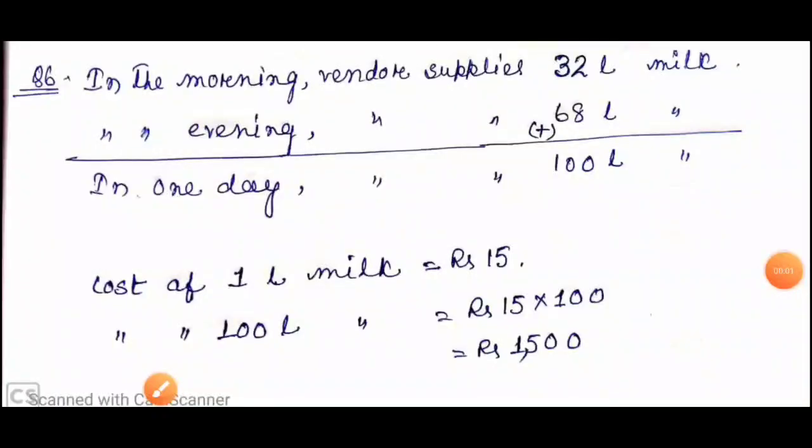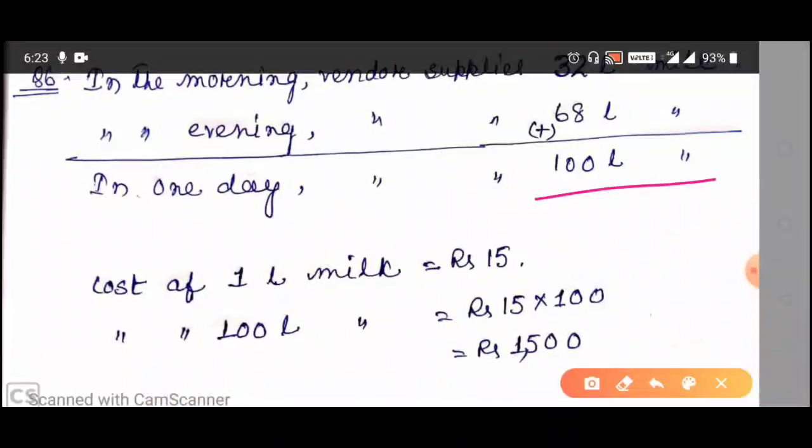This is the solution of question number 6. Here it is given in the morning vendor supplies 32 liter milk. In the evening vendor supplies 68 liter milk. In one day vendor supplies 32 liter plus 68 liter, so 100 liter milk. Now cost of 1 liter milk is equal to rupees 15.